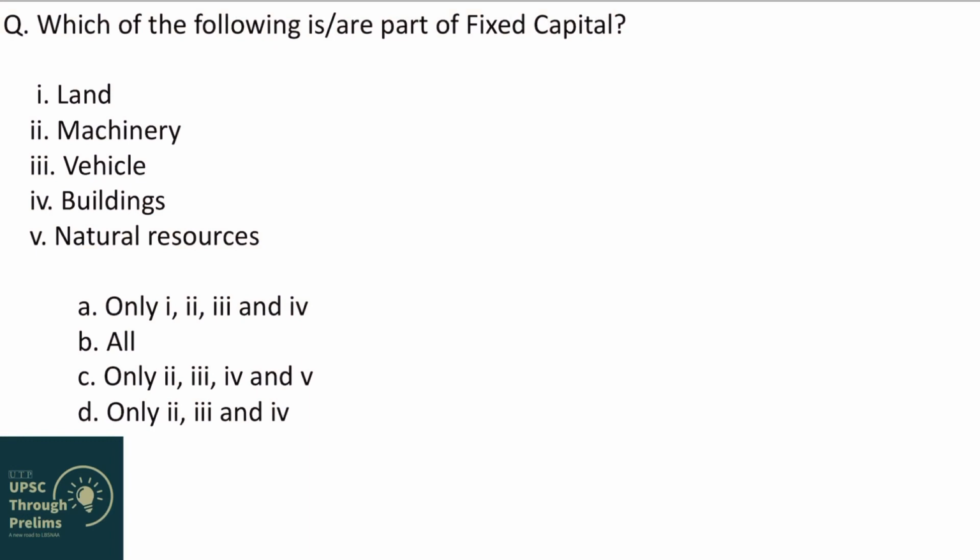Let us discuss the next question. Which of the following is part of fixed capital? Now I have put this question for a specific reason. Again the question is asking the same: which of the following is called investment in economy or capital formation or fixed capital formation in economy? Now the first option is land. I just told you that some items may appear to you as fixed capital or investment, but they are not. For example, land.